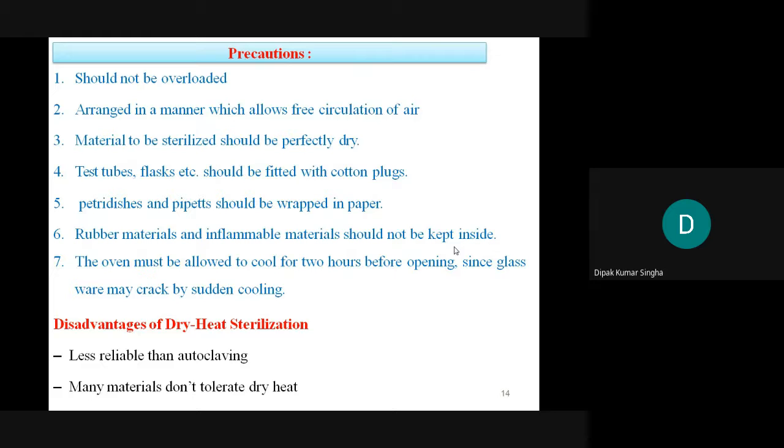Disadvantages of dry heat sterilization: it is less reliable than autoclaving. Comparatively, autoclaving is much more effective than the hot air oven. Many materials do not tolerate dry heat. Protein or biological samples are never sterilized by dry heat, because at 160 degrees centigrade all the biological material is destroyed. So for biological products, hot air and dry heat are not applicable.